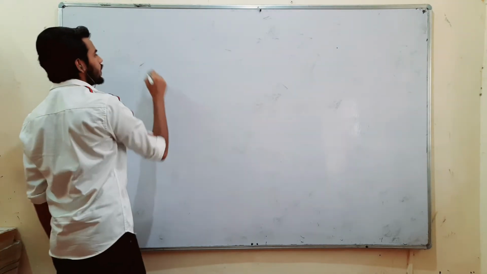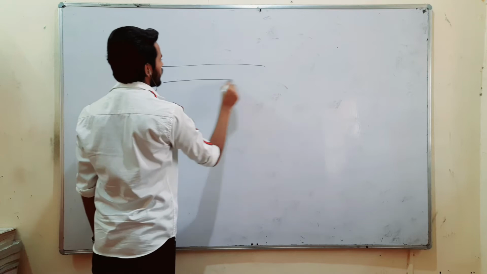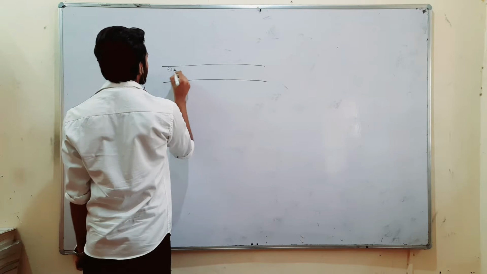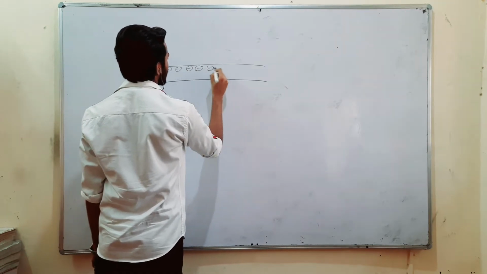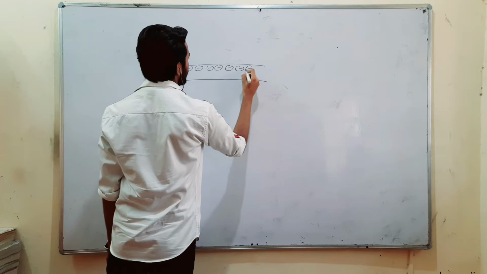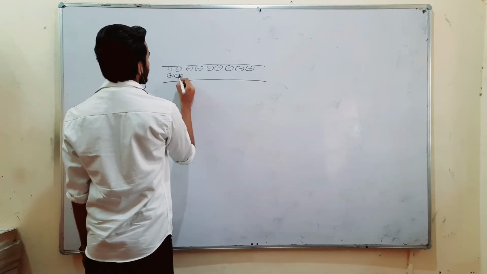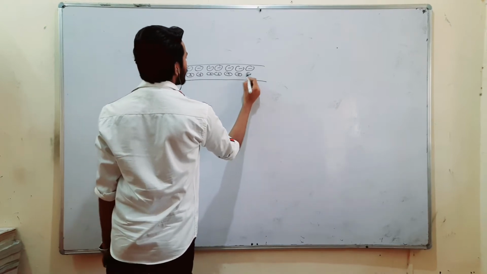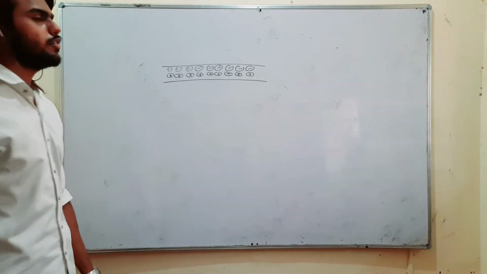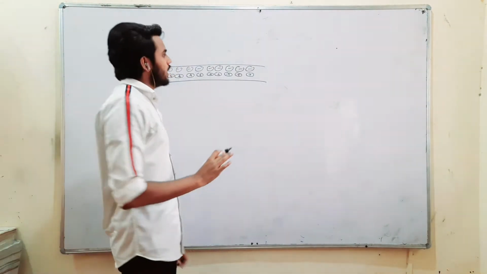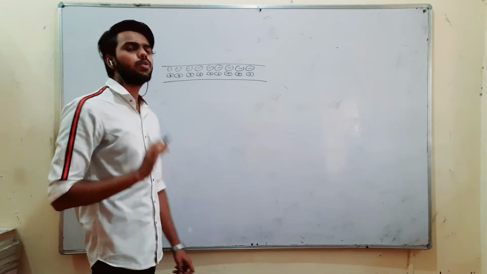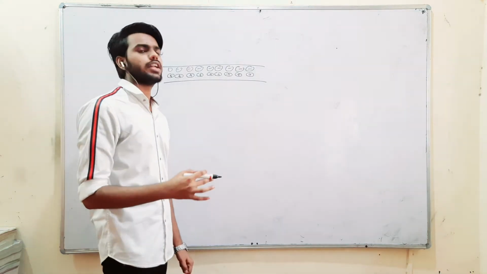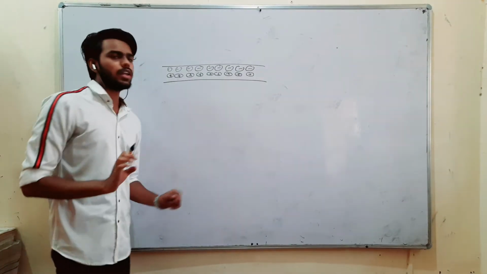I'm drawing a current carrying wire. For example, this is a current carrying wire. It consists of electrons, and similarly, it consists of protons. Although they are not arranged like this, for simplicity we are doing it like this, and I'll be explaining everything. Some people have doubted why, when electrons start moving, they do not undergo length contraction and all. Let me explain this very properly for a beginning.